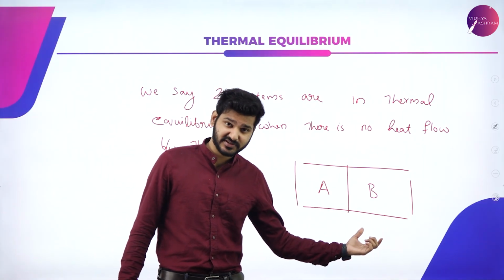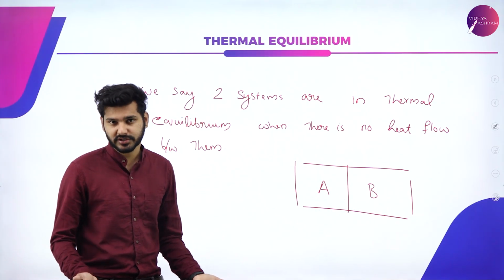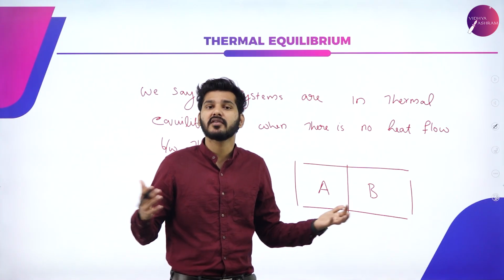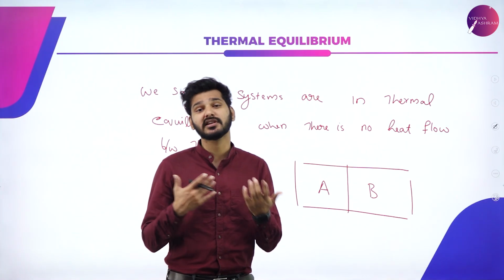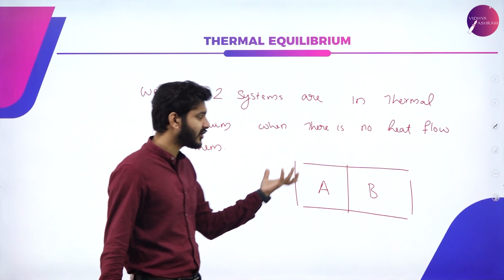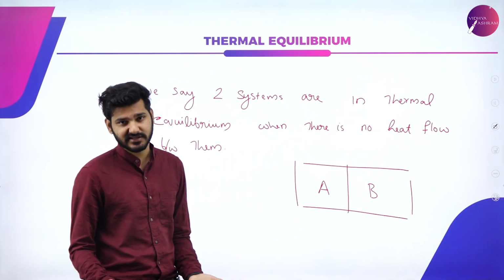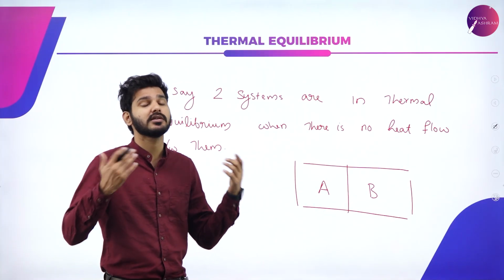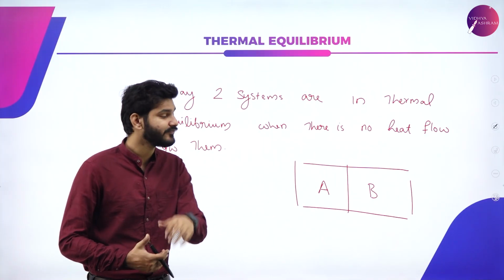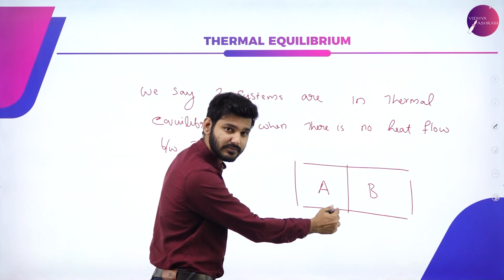I have two systems here, system A and system B. Let system A be a cup filled with hot water, and system B be a cup filled with ice, so that there is a temperature difference between them. Again, we are generalizing. In practicality, it can be any system. It can be a cup of coffee, a big room, the earth, anything you choose to observe. So in this particular case, there are two systems, system A and system B.